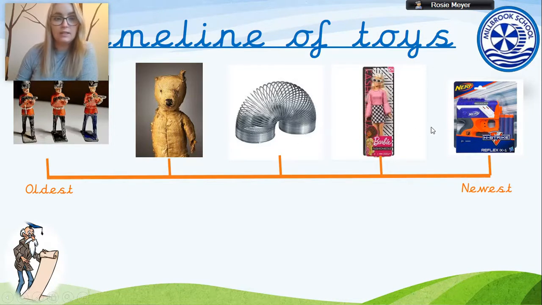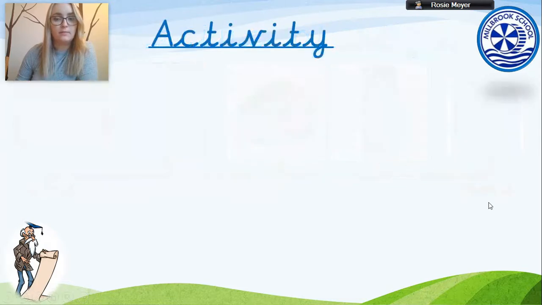Now, this could be any range of toys that we can put on a timeline, and some of them might not be as old as the toy soldiers. Okay, so it might be that when you have a go, you might not have something as old as a toy soldier, but you'll still be able to put your toys into a timeline.